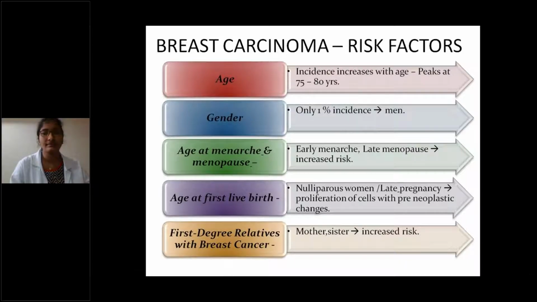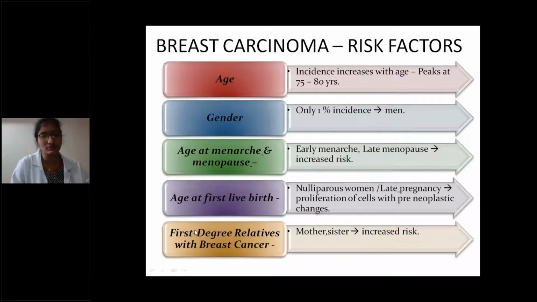Okay. Coming to the risk factors of breast cancer, age. The incidence increases with age and it peaks at 75 to 80 years. Gender: it is most common in females, and there is only 1% incidence in men. Age at menarche and menopause: early menarche and late menopause have an increased risk. And age at first live birth: nulliparous women or late pregnancy leads to proliferation of cells with pre-neoplastic changes.